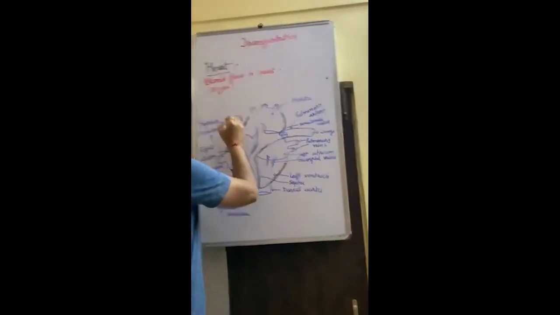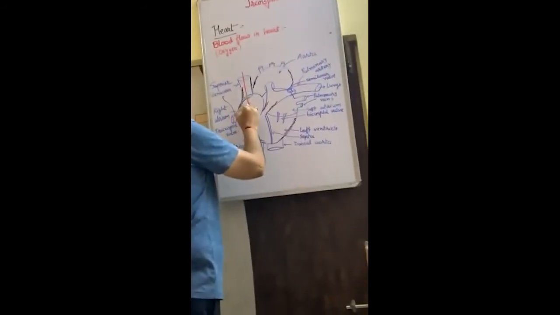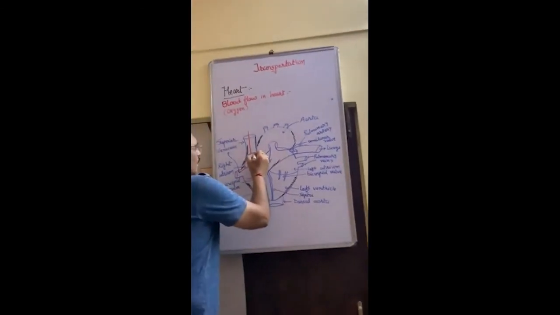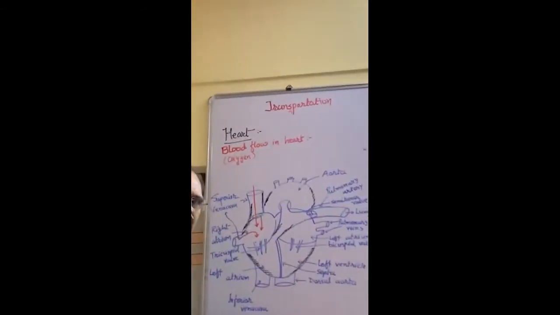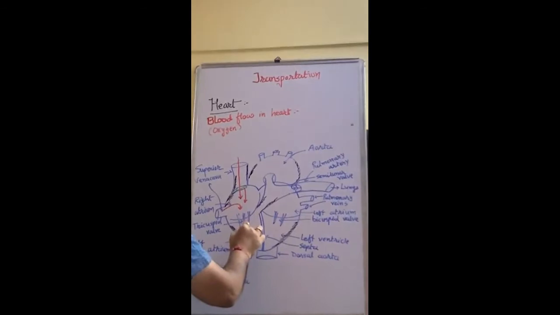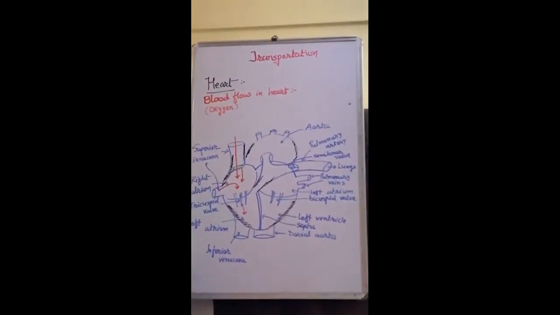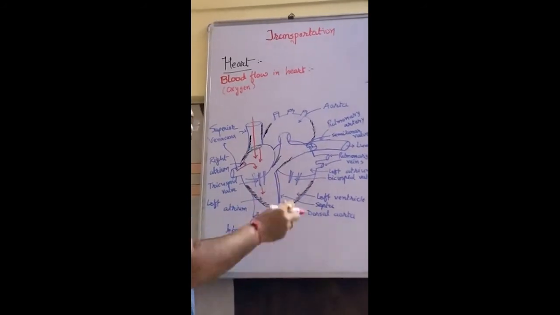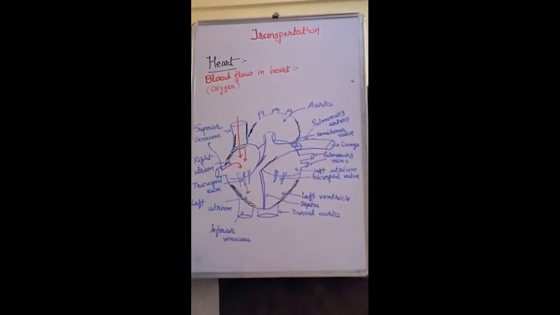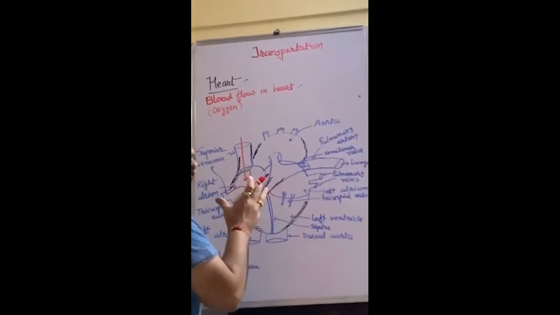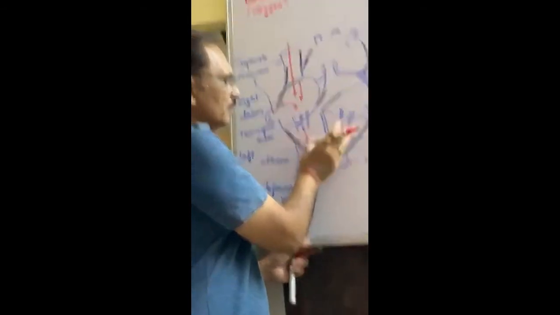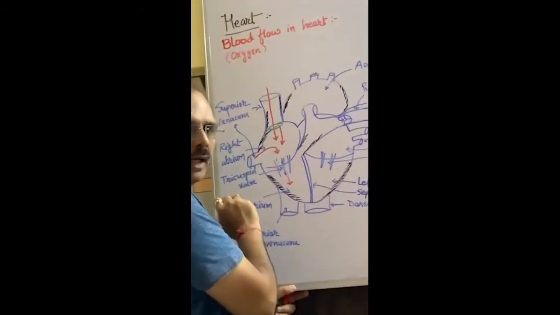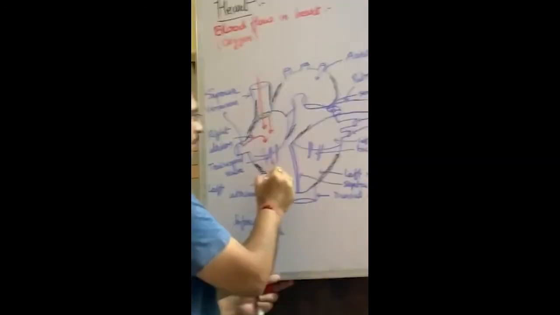Now blood enters into the right atrium. Okay, in this way. It exerts force on the tricuspid valve. Now when the tricuspid valve opens, blood enters into the ventricle. You know that the heart is continuously pumping. The pumping is known as lub dub. Because of the contraction and relaxation continuously, when both the ventricles contract, then this blood enters into the pulmonary artery.